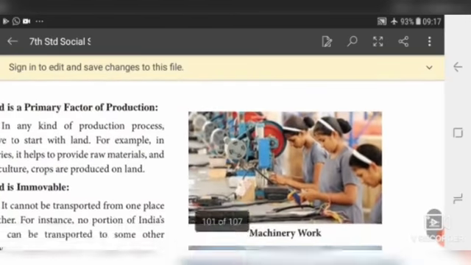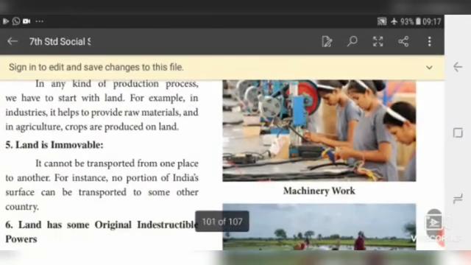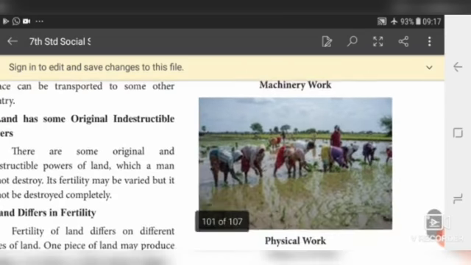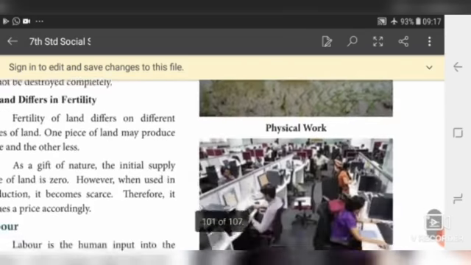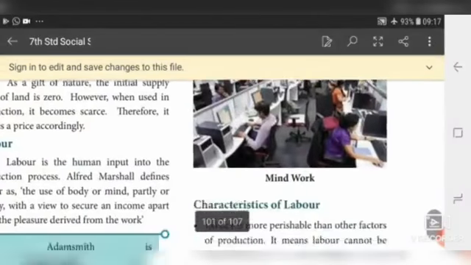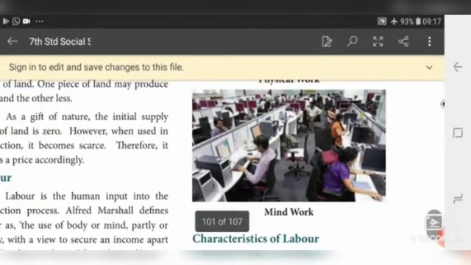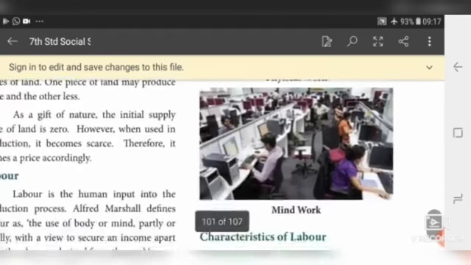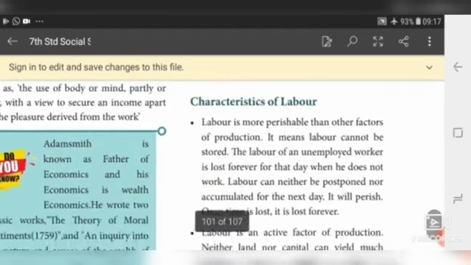Now we will see the labors. You see this, the human beings, they are doing machinery works, and here they are doing agriculture works, physical works. Here they are doing system works, mind work. So the work is different: machine work, physical work and mental work.